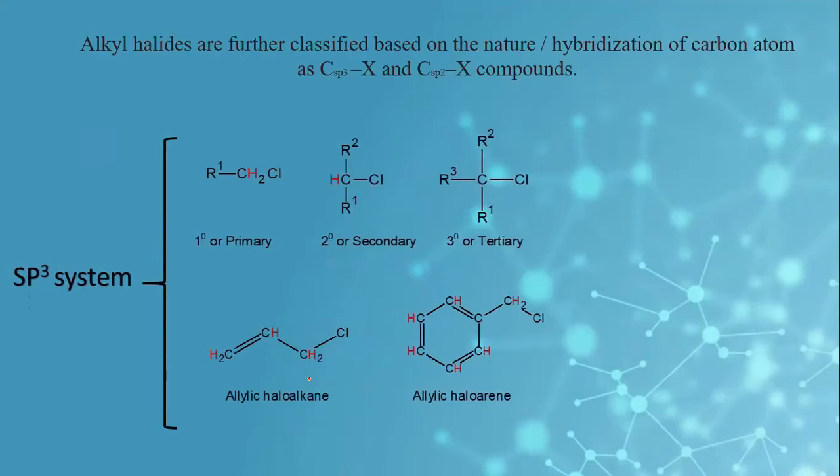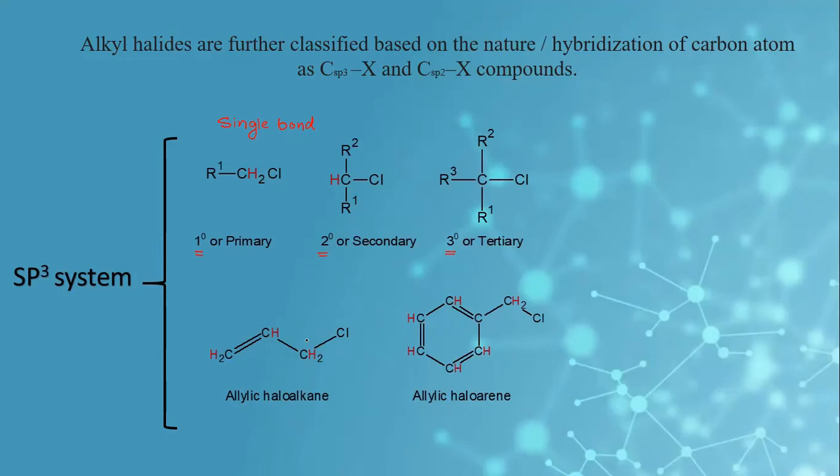For example, in an sp3 hybridized system, we have carbon connected with hydrogen or alkyl group or halogen by single bonds. On the basis of this, we can have primary or 1 degree alkyl halides, secondary or 2 degree alkyl halides, or 3 degree or tertiary alkyl halides.